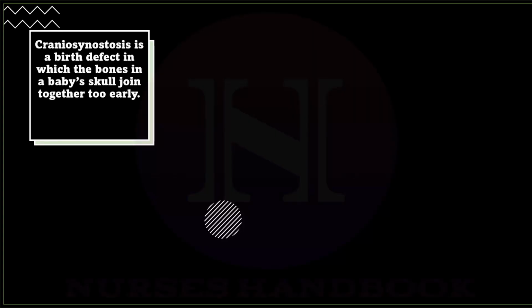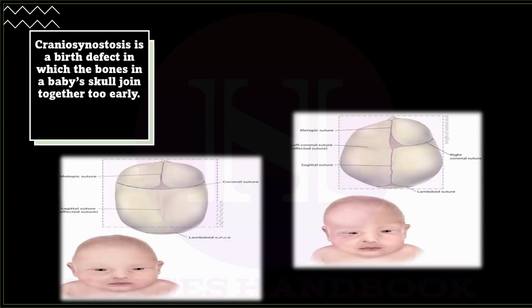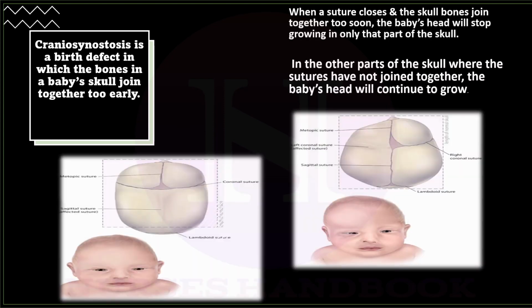What is craniosynostosis? It is a birth defect in which the bones in a baby's skull join together too early. When a suture closes and the skull bones join together too early, the baby's head will stop growing in that part of the skull. And on the other side, where the sutures have not joined together, the baby's head will continue to grow on that side.